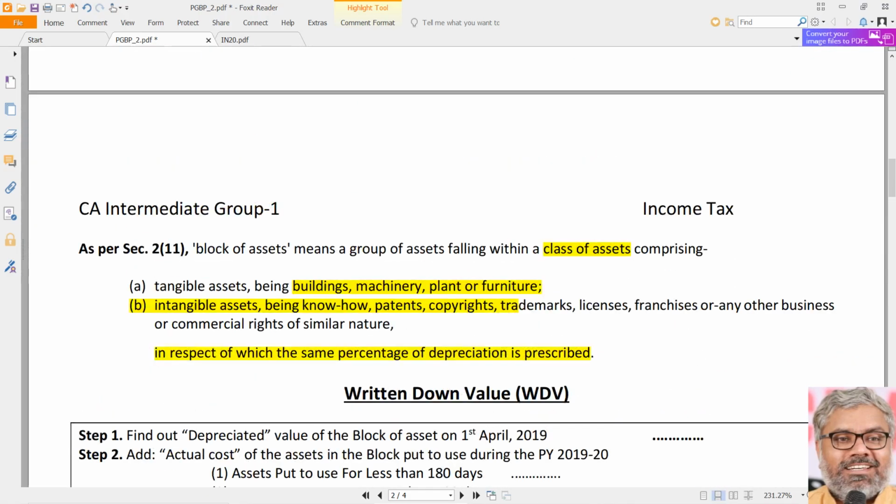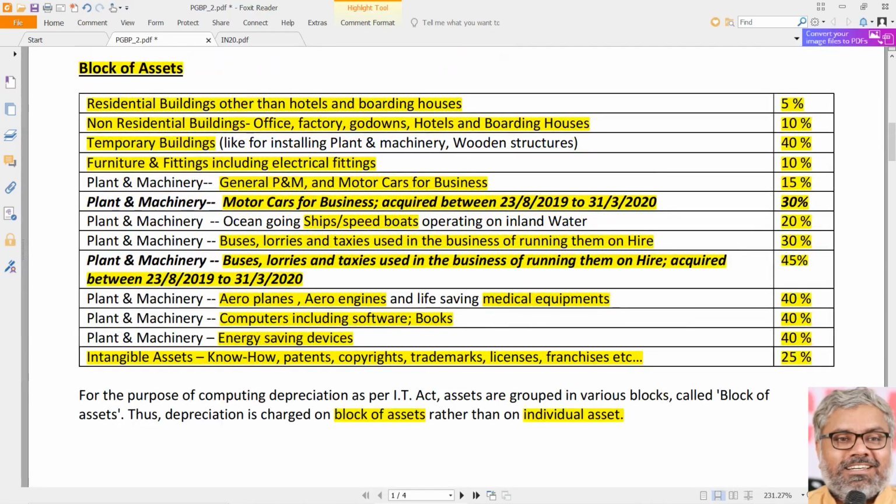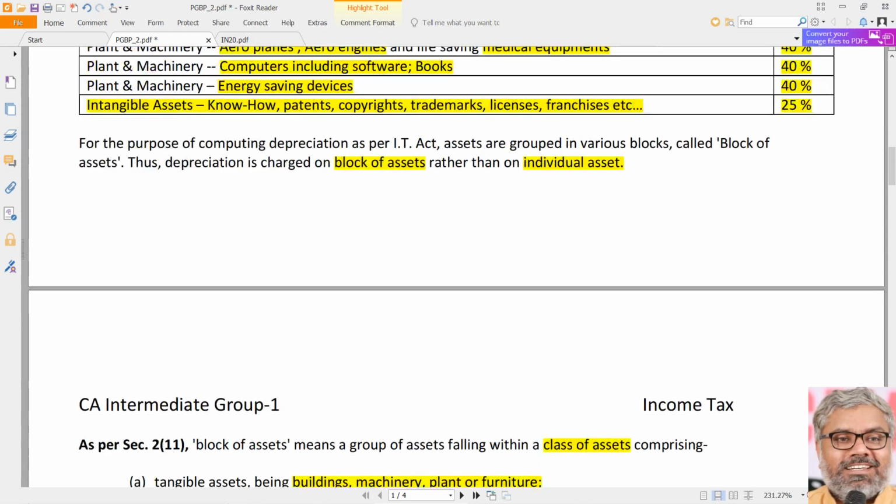Then, within plant and machinery, let us say normal plant and machinery is there, which is eligible for 15%, and let us say computers are there, which are 40%. Can we call that one block because both are plant and machinery? No, because both have different rates of depreciation. Not possible. So, plant and machinery at 15% is a different block, and books, software and computers are a different block at 40%. So, always we have to keep that in mind.